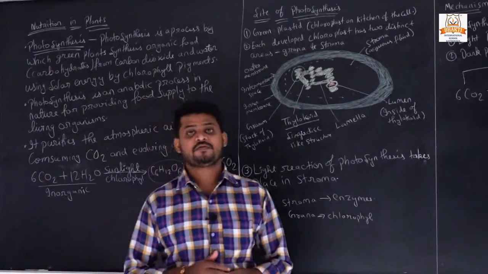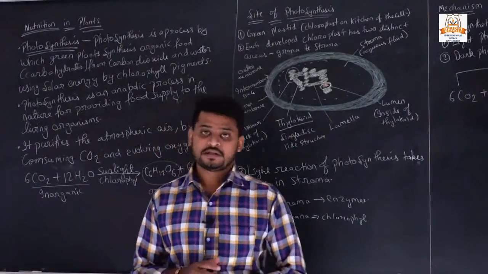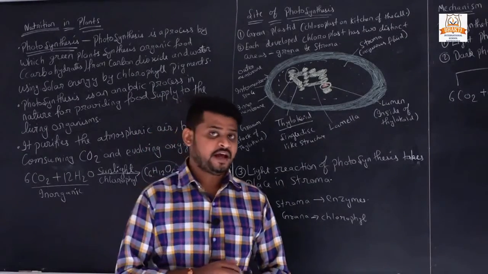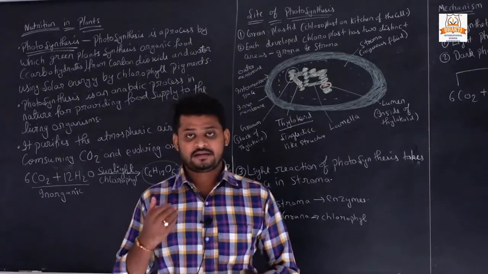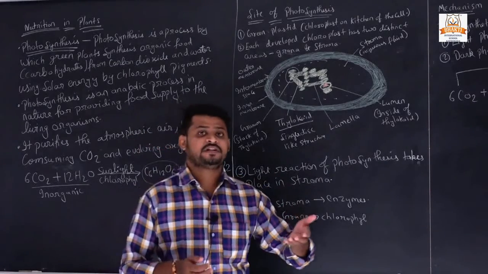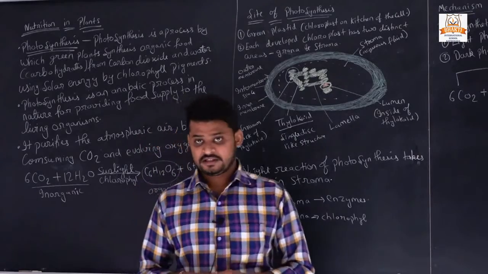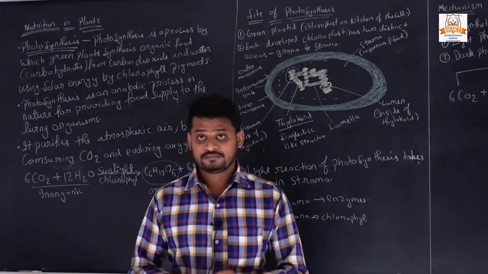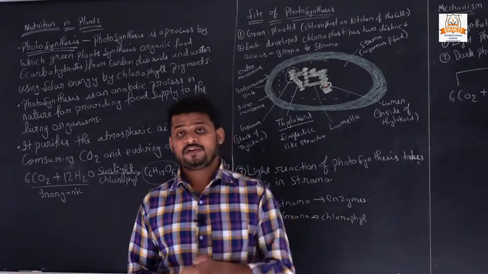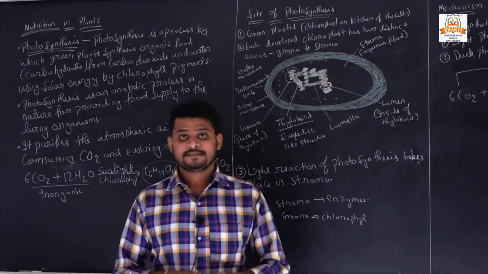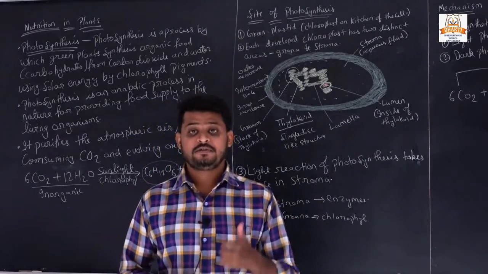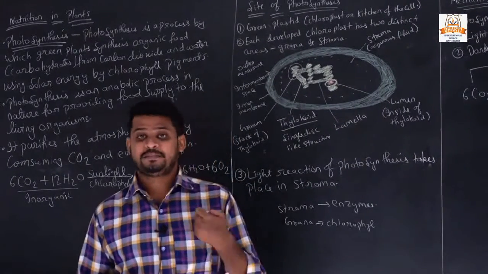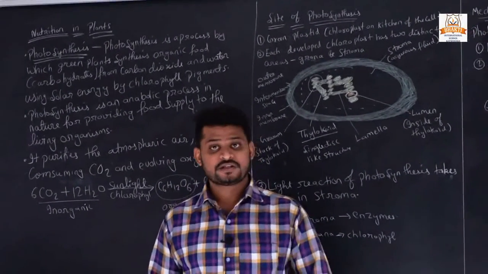In our previous video, we started our topic nutrition, in which we will study two types of nutrition, autotrophic and heterotrophic, and their categories. In autotrophic, there are two categories: one is photoautotrophic, and the second one is chemoautotrophic. And in heterotrophic, there are three types of nutrition: saprophytic, parasitic, and holozoic.